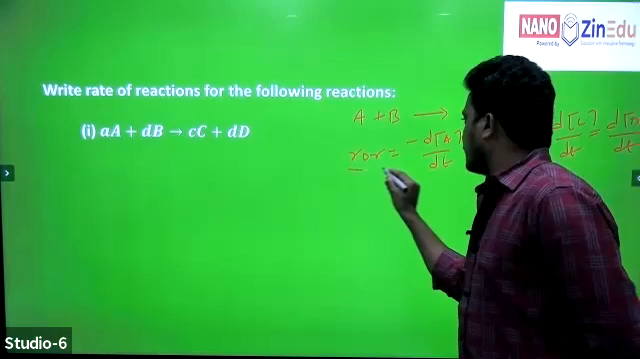Copy it. For N2 plus 3H2 gives 2NH3, rate of reaction is equal to minus d of N2 by dt, which is equal to minus 1 by 3 d of H2 by dt, which is equal to 1 by 2 d of NH3 by dt. With the coefficient, it is said to be rate of reaction.